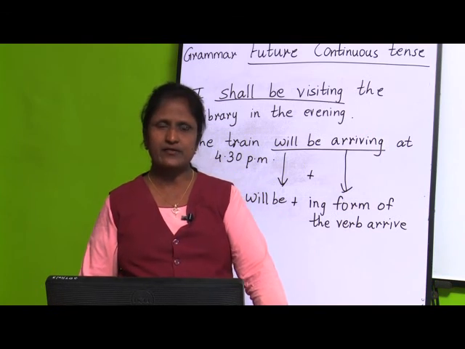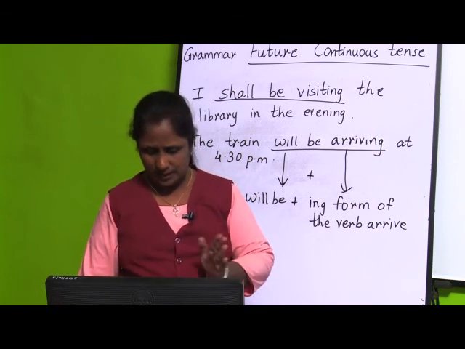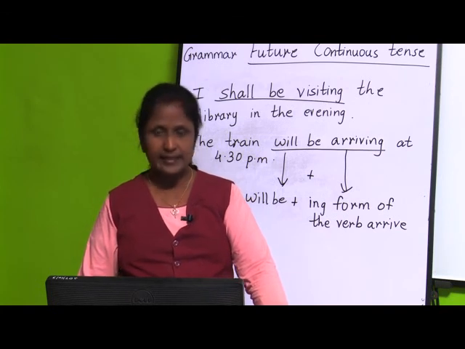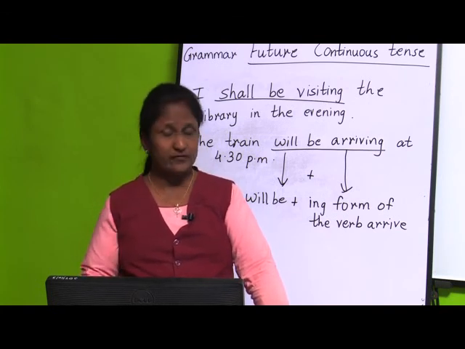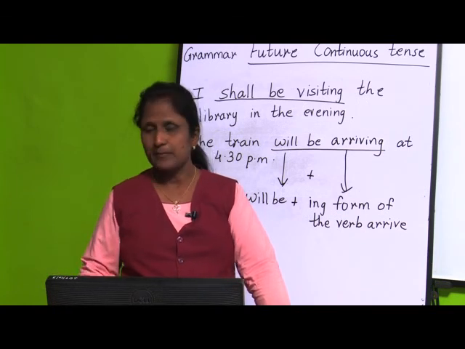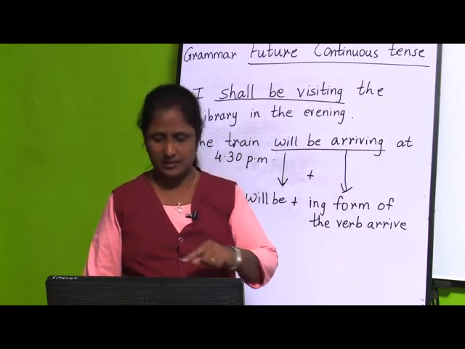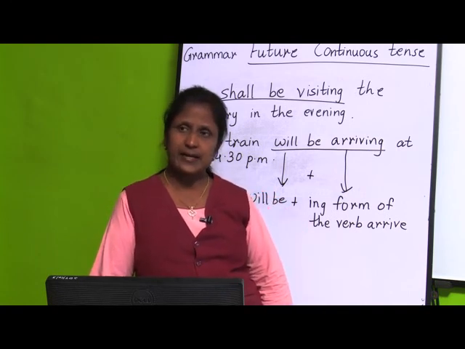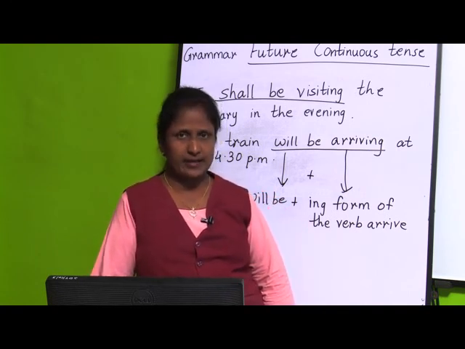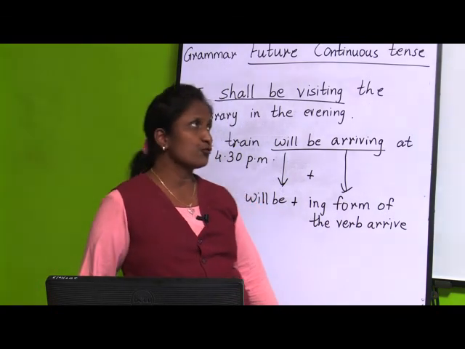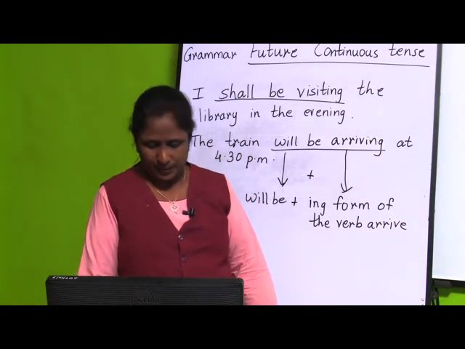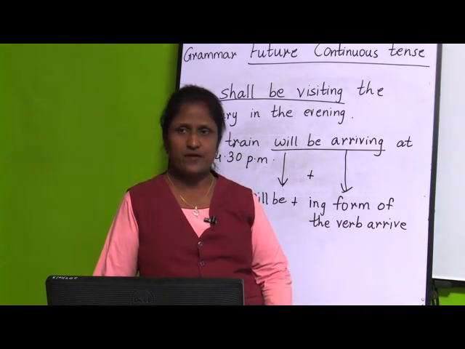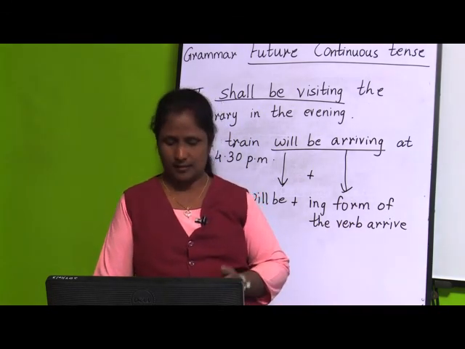In the bracket they have given act. Manya will be acting in the play. Then father. Now, drive, they have given in the bracket verb drive. We are going to add ing to turn it into future continuous tense. Father will be driving the car.